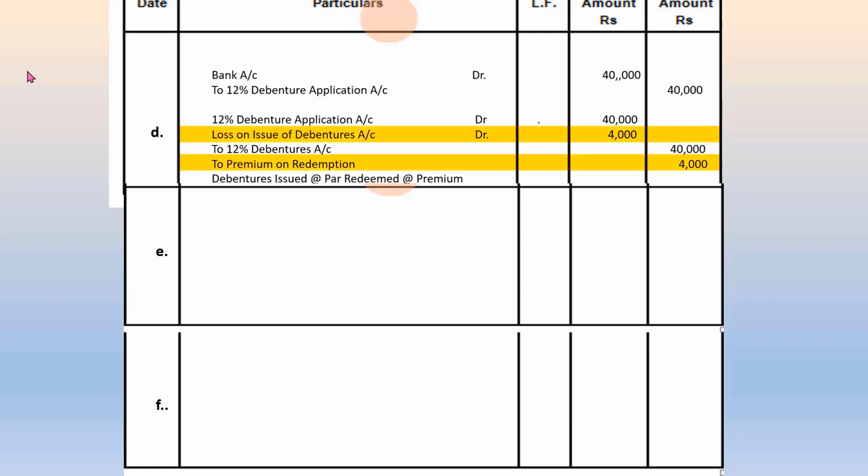Thus we see that there is an extra entry complete with separate debit and separate credit. This is passed to record the effect of the extra amount to be paid at the time of redemption of debentures. The loss will eventually be written off to the profit and loss account. The premium on redemption of debenture account is a liability of the company to the debenture holders. This is carried forward in the balance sheet. This account also will likewise be wiped off with the redemption of debentures. Of this we shall soon see.